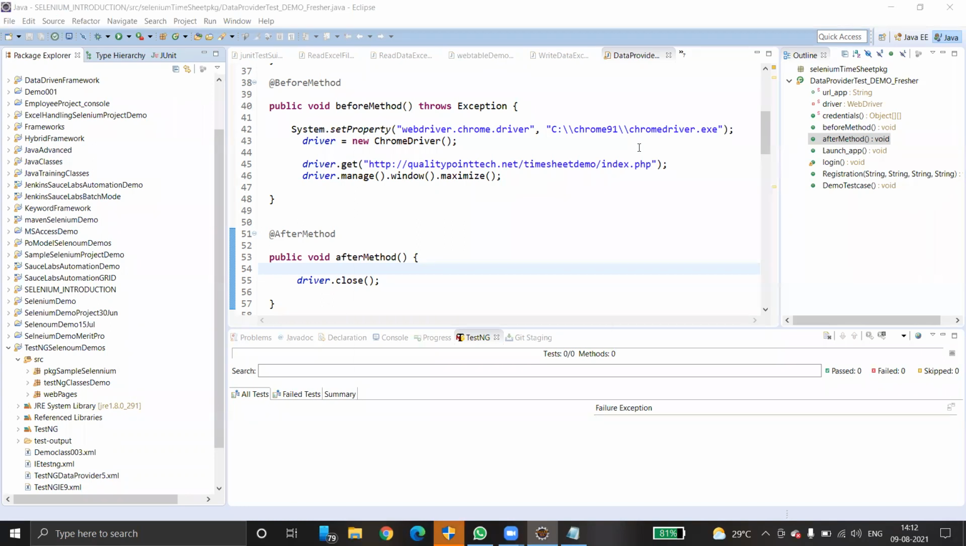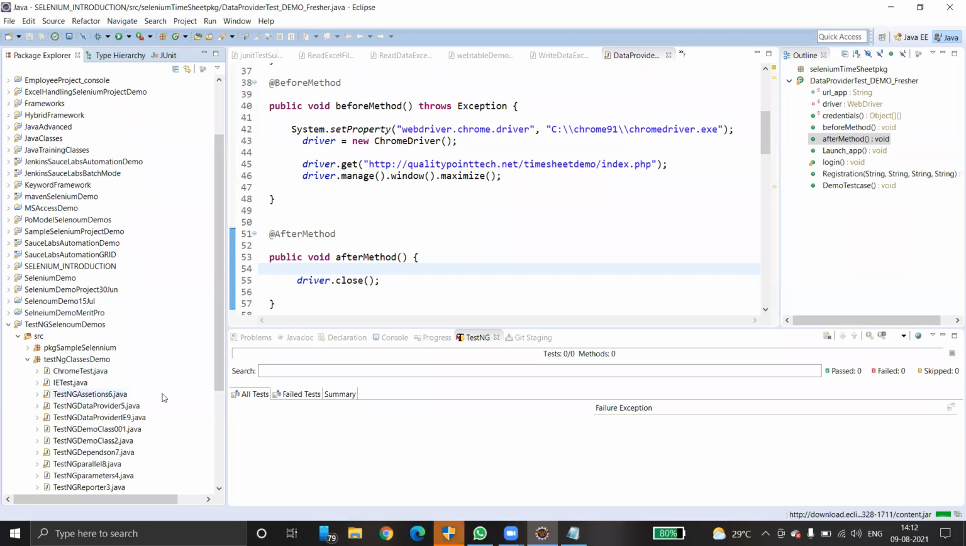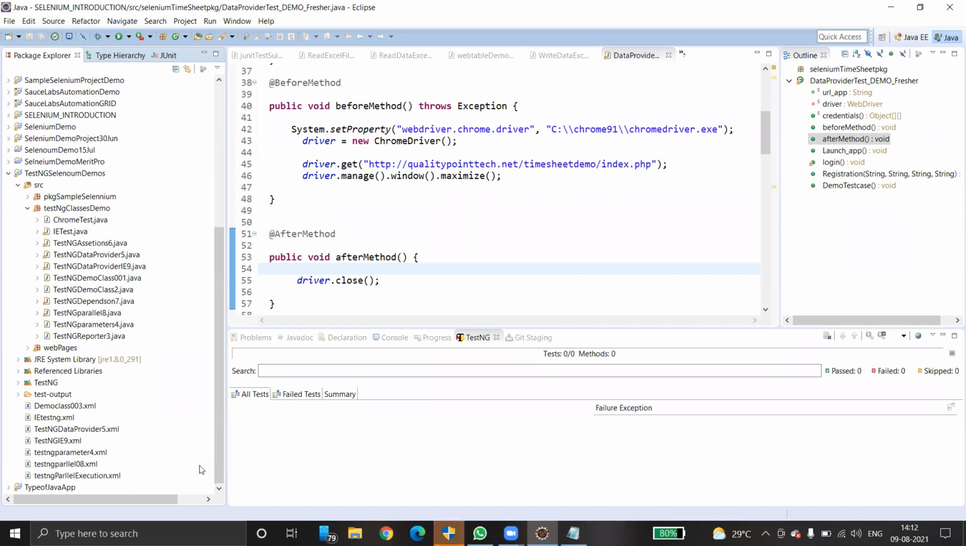How do you create TestNG classes? Very simple. First, create a Java project, create a package, and add all the required Selenium jar files. We have already added all the required jar files.